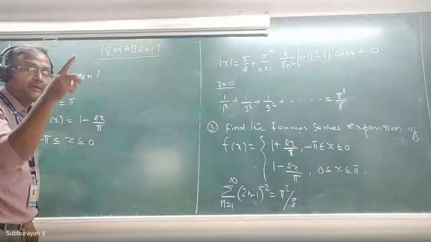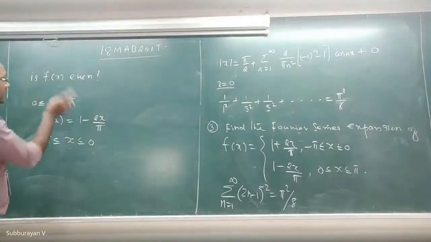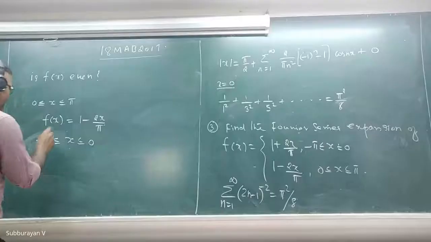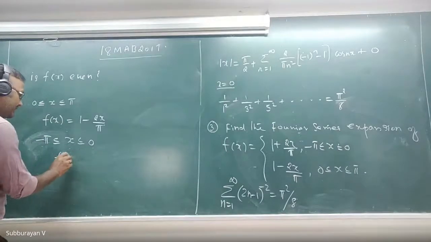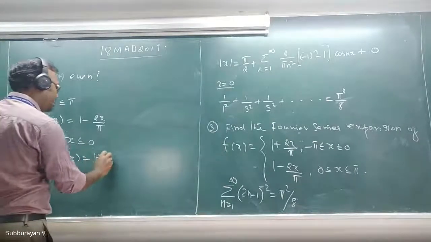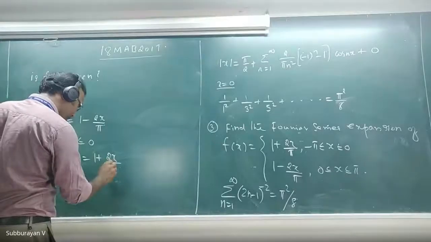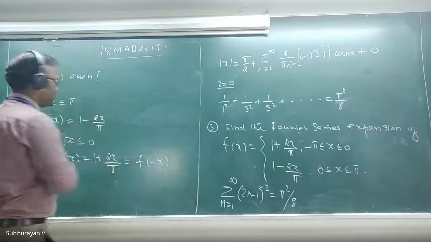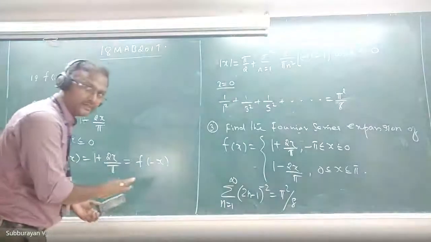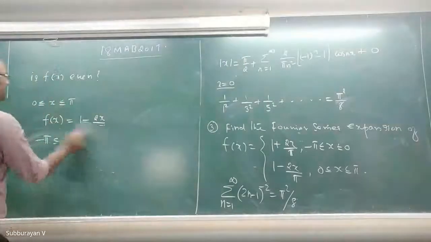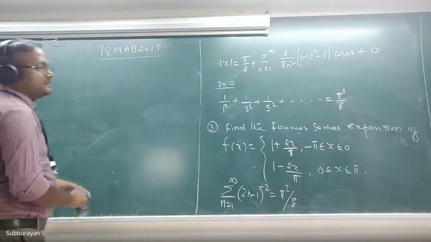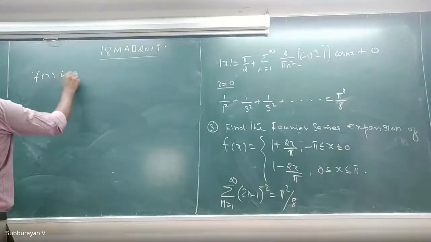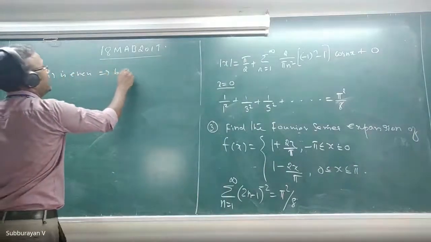If you replace x by minus x, this minus x is in the interval minus pi to plus pi, okay? Fine. Therefore, in this interval, f of minus x, what is f of x? f of x is 1 plus 2x divided by pi. That is equal to f of minus x in the interval 0 to pi. Therefore, this function is an even function. Okay, very good. This is an even function, fine. f of x is even, which implies bn equal to 0.